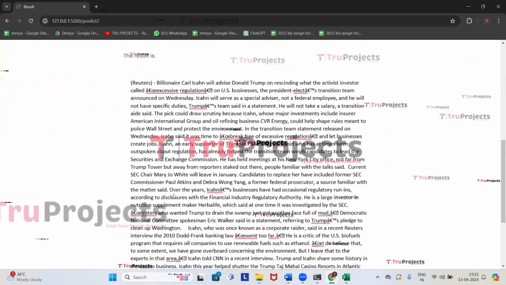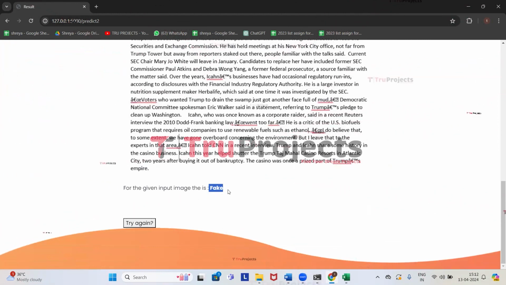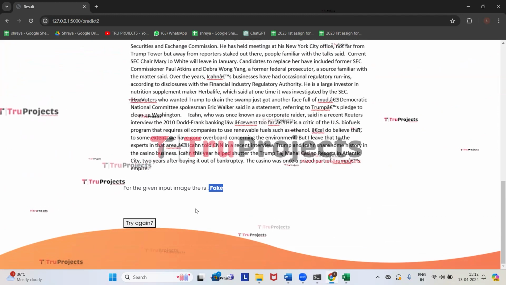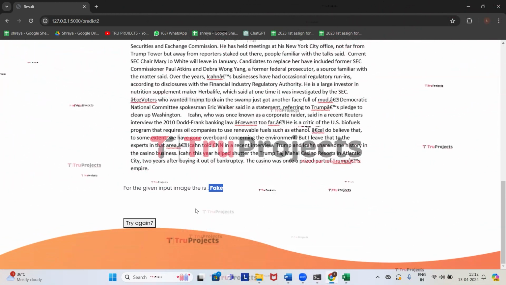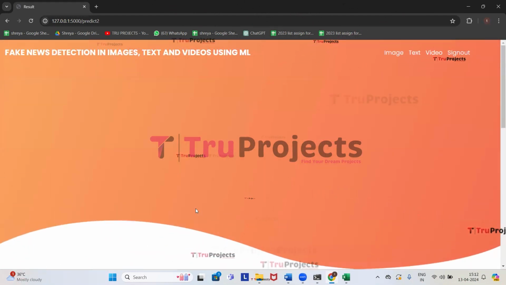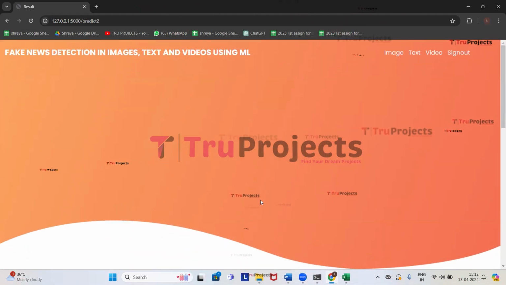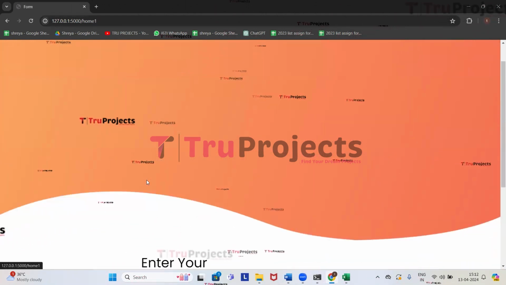So based on the uploaded image, we got the prediction as fake, which means that the message in the image contains fake news in it, which is false news. So as of now, we did prediction for the images. Now we will do the prediction of fake news from text. So click on text link.